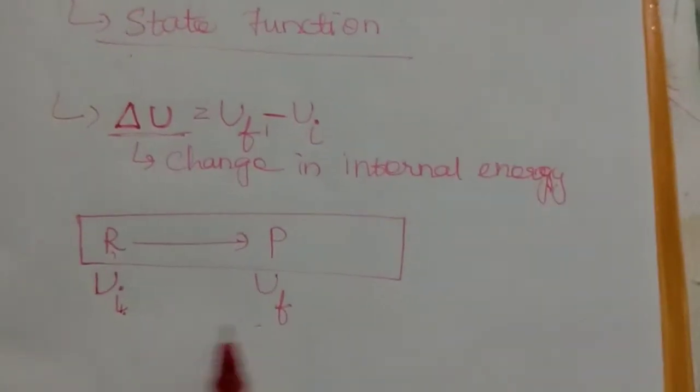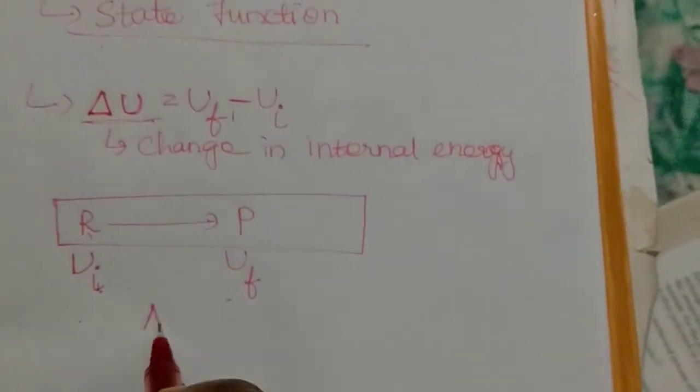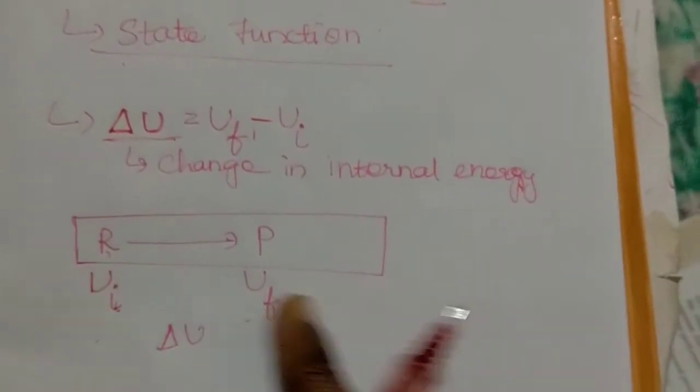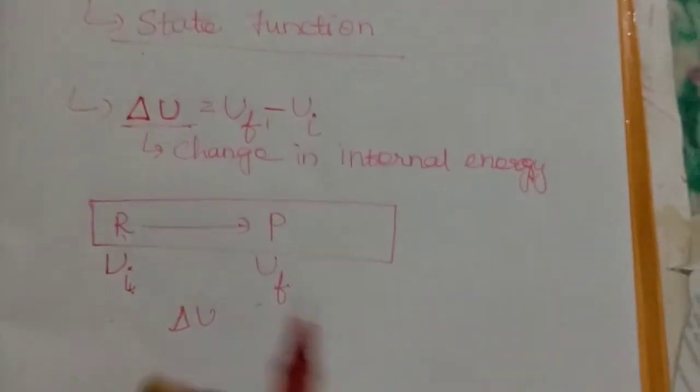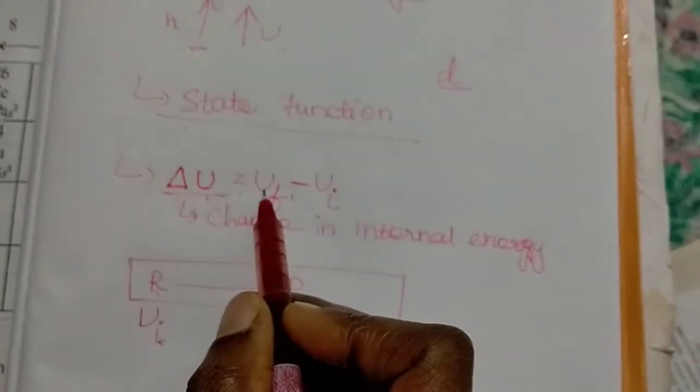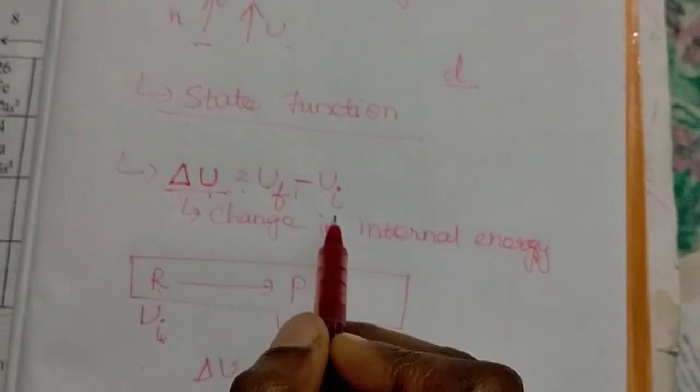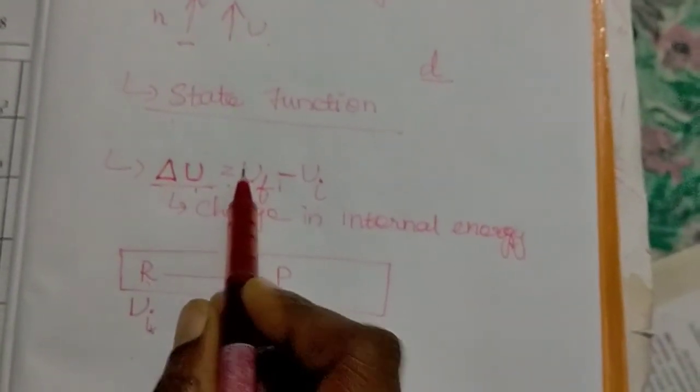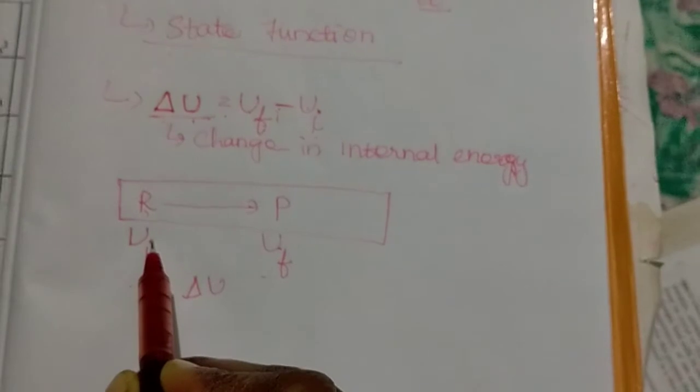Then we can easily measure the change: change in internal energy equals UF minus UI. That means internal energy of final minus internal energy of initial.